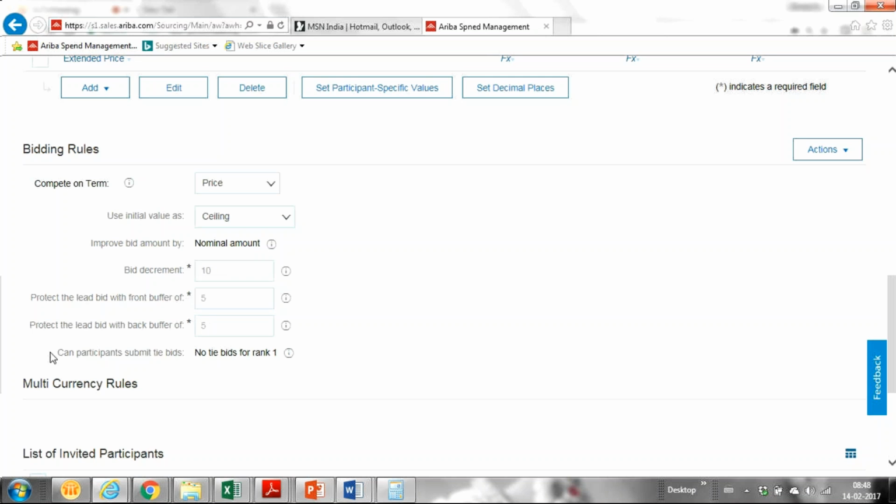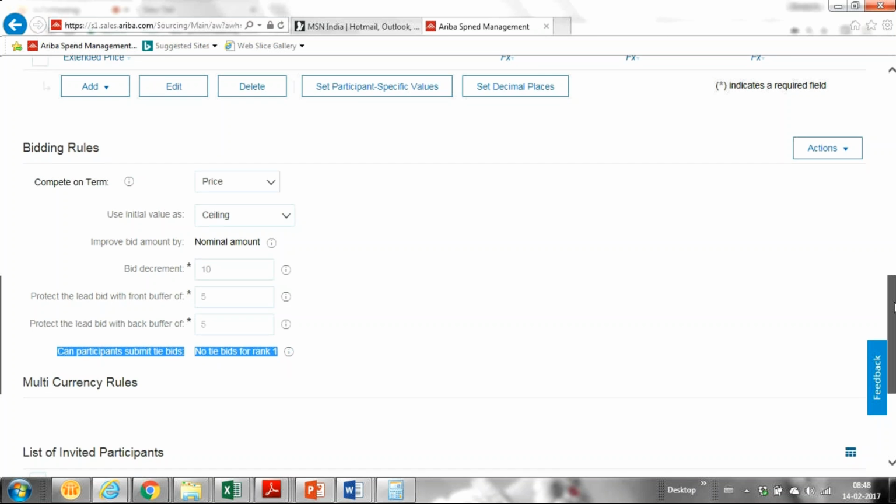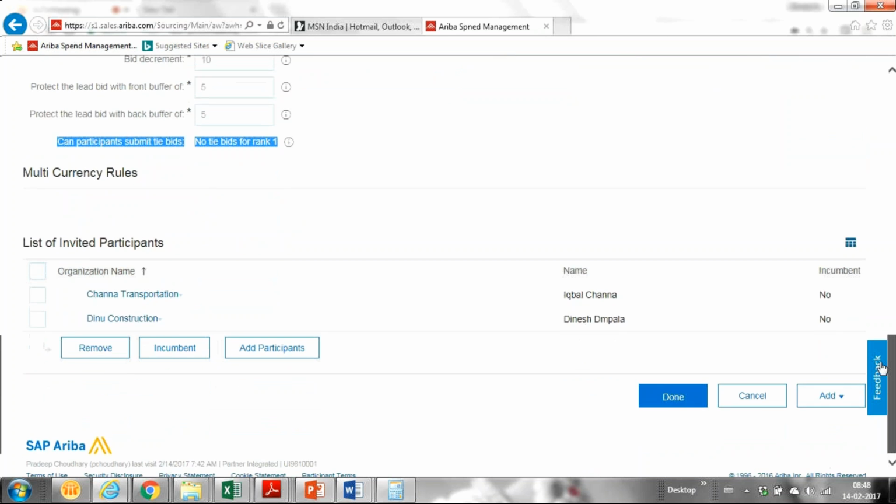This is also read-only, as I specified in the rules tab that participants should submit tie bids, except rank one, they can submit tie bids.